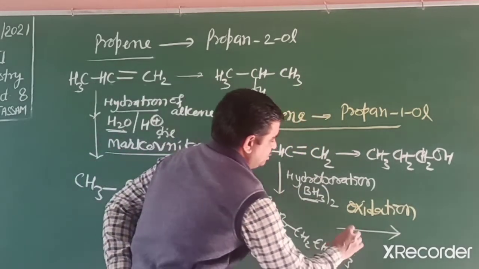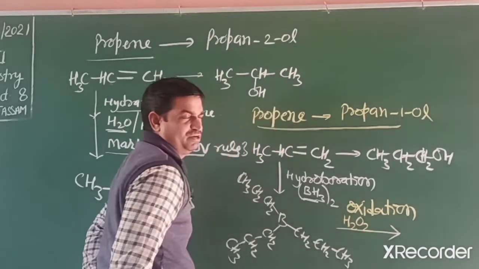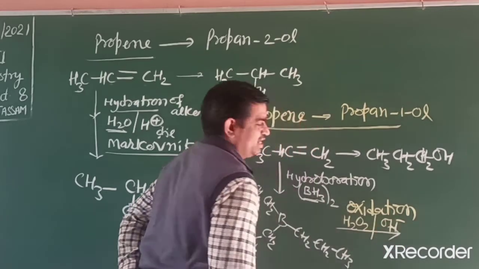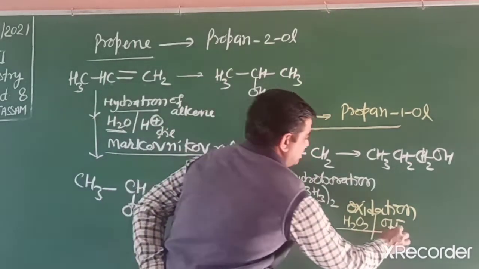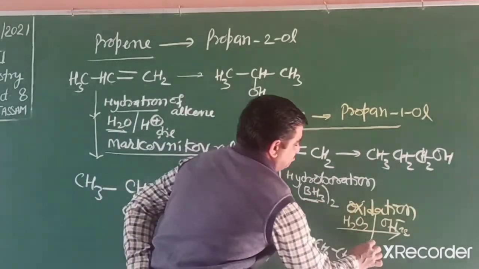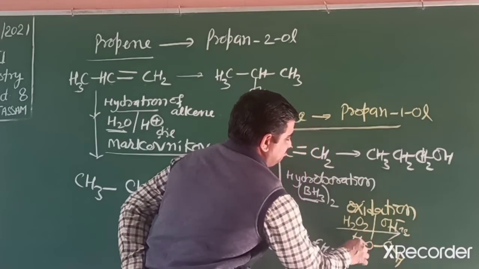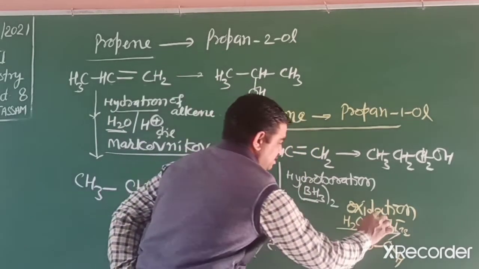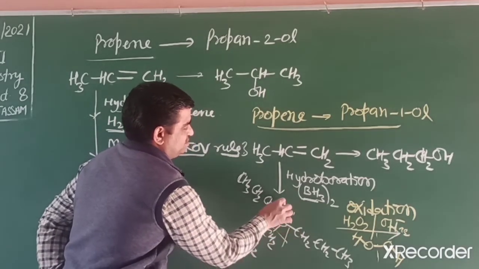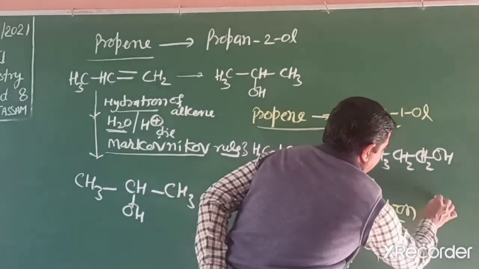In this reagent we use hydrogen peroxide in the presence of aqueous sodium hydroxide, means in basic medium. We know the shape of hydrogen peroxide, chair shape, and this bond dissociates from this side. This bond dissociates, and on both sides we get OH ion. So the compound we get